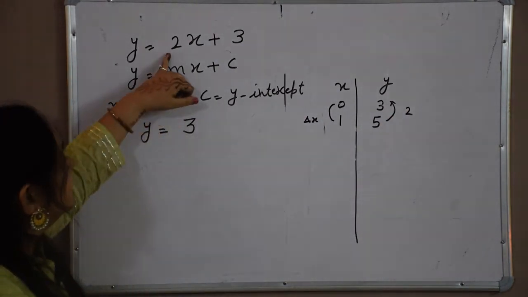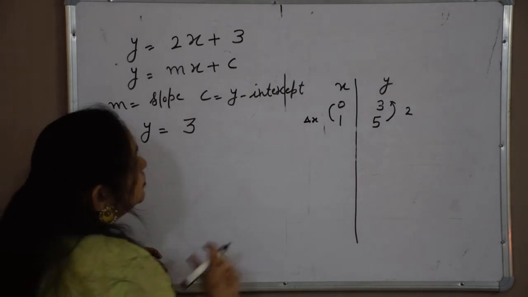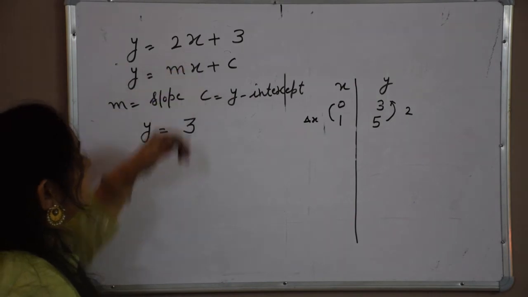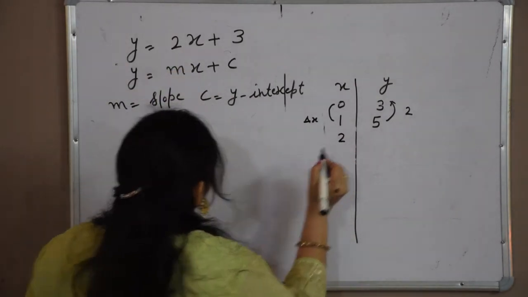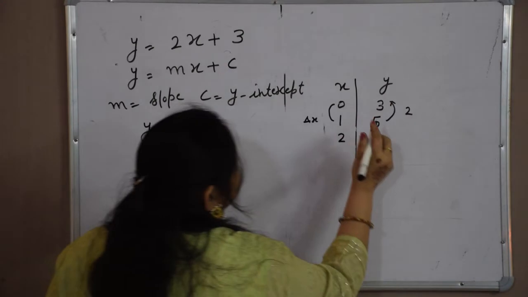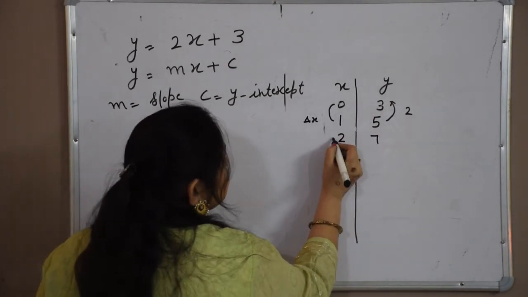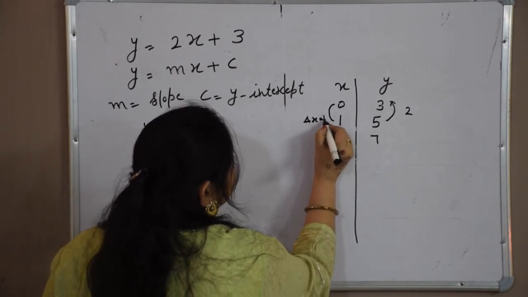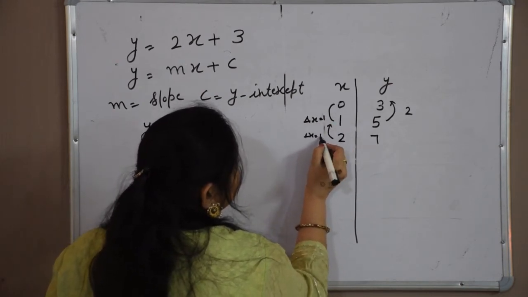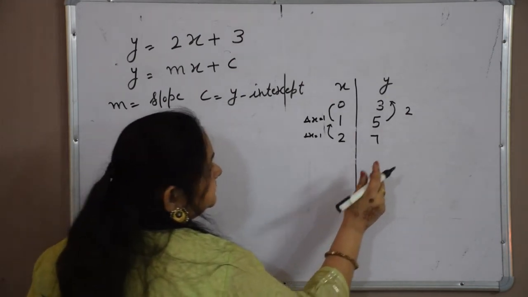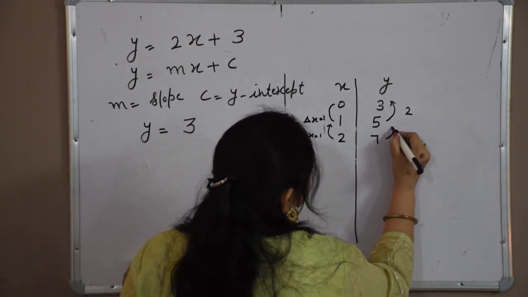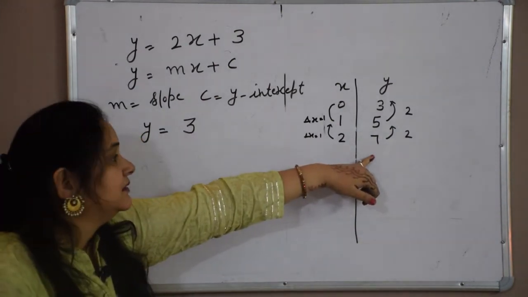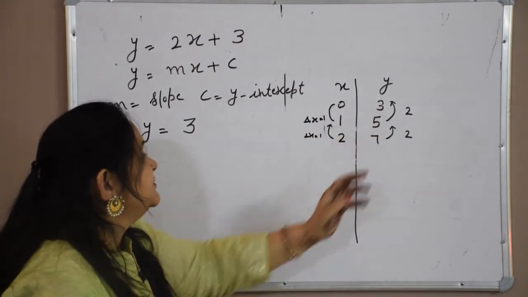Now I take x equal to 2. Then our y will become 2 twos are 4, plus 3, which is 7. So how much change is there now? Again it is 1. Here delta x was 1, again here delta x is 1, but we can see the change in y is 2 here. Same here: delta x is 1, change in y is 2.